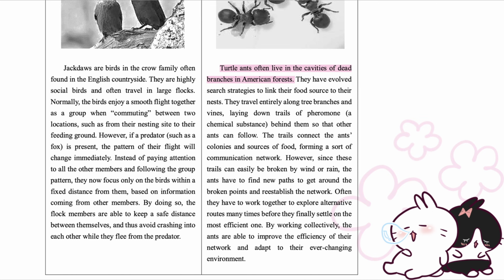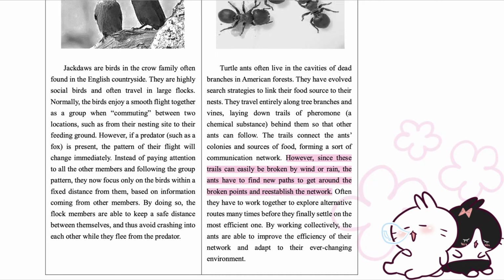Turtle ants often live in the cavities of dead branches in American forests. They have evolved search strategies to link their food source to their nests. They travel entirely along tree branches and vines, laying down trails of pheromone, a chemical substance, behind them so that other ants can follow. The trails connect the ants' colonies and sources of food, forming a sort of communication network.